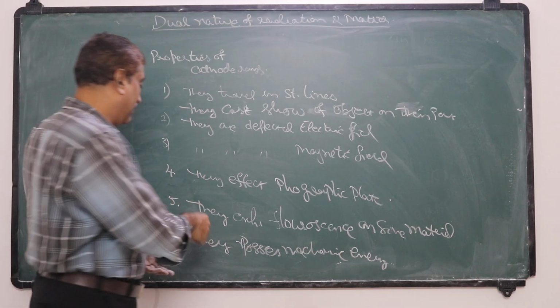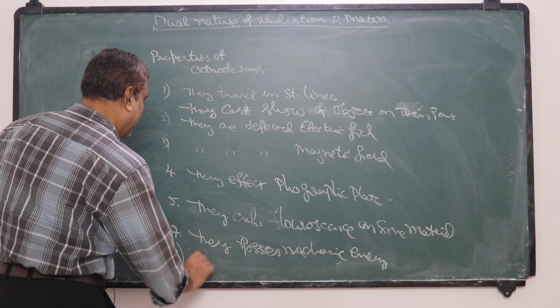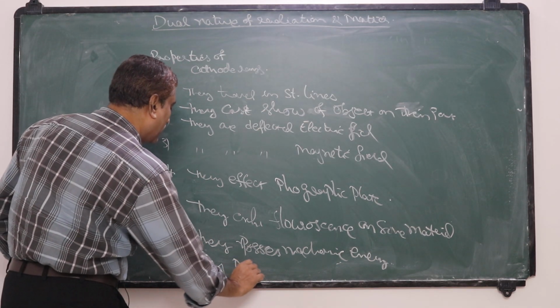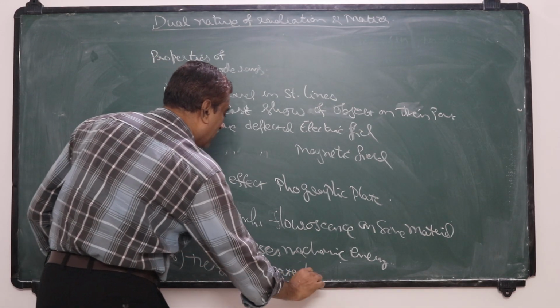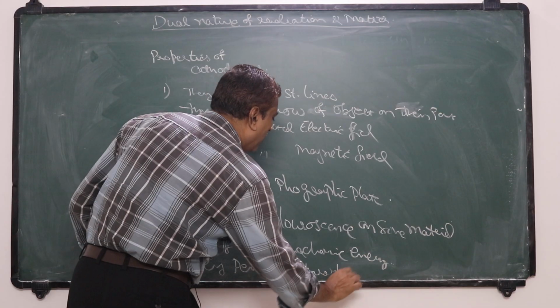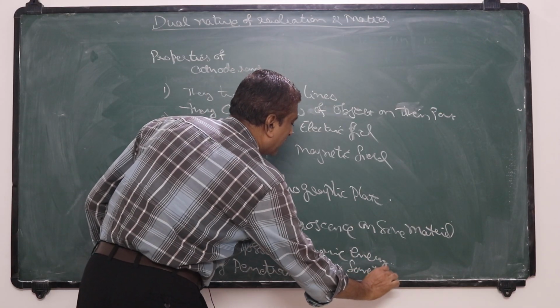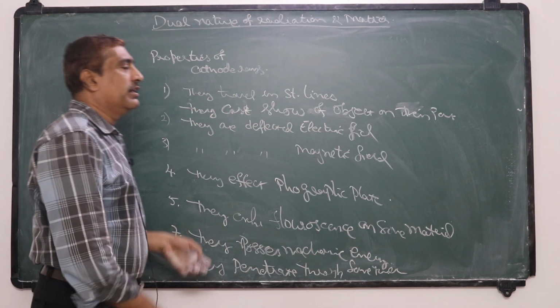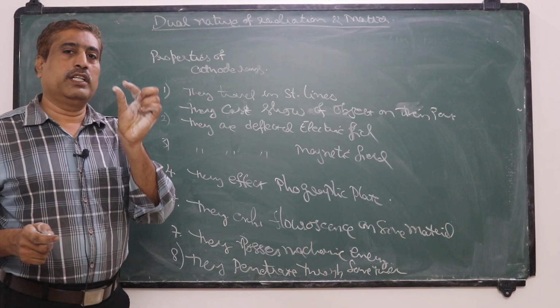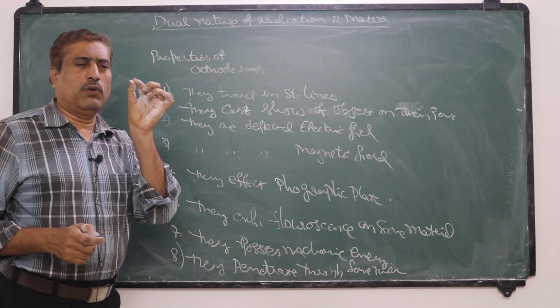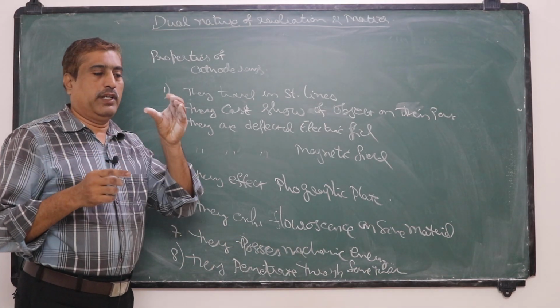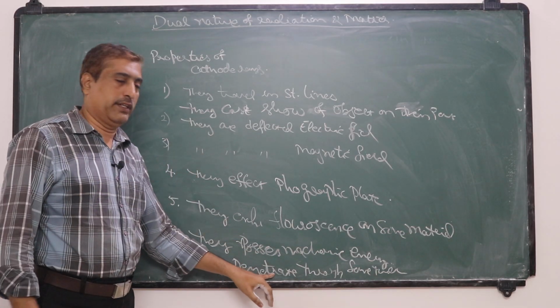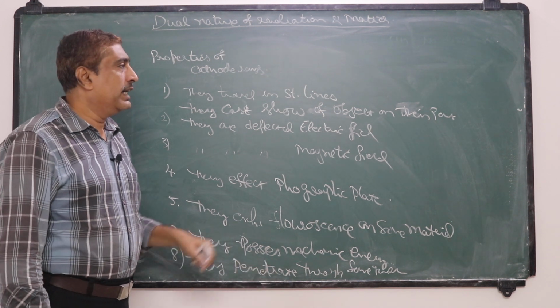Another property is they penetrate through small thickness. If the material body is very small and thin, they can penetrate through, but for heavy, thick objects, they won't penetrate.